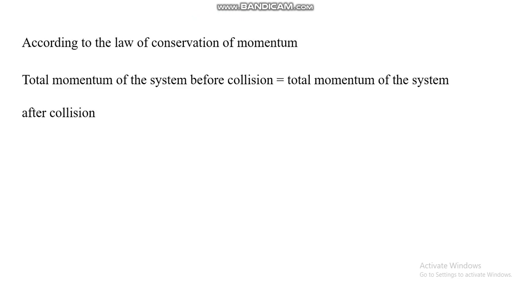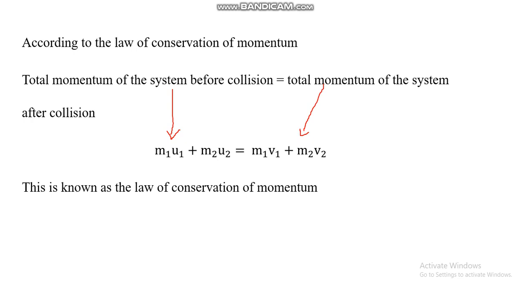According to the law of conservation of momentum, the total momentum of the system before collision, which we found previously, is equal to the total momentum of the system after collision. Putting in all the values, m1u1 plus m2u2 is the momentum before collision, and m1v1 plus m2v2 is the momentum after collision. So whenever anyone asks you about the law of conservation of momentum, remember the formula: m1u1 plus m2u2 is equal to m1v1 plus m2v2.